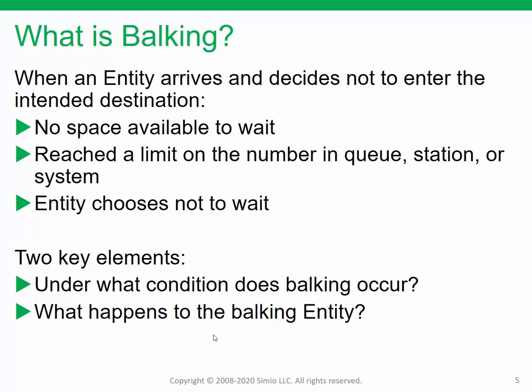Okay, so what exactly is balking? As I said, it's when an entity arrives and decides not to enter the intended destination. And this could be for several reasons. First of all, there could be no space available. The system or the queue could be totally full. The queue could have reached its limit on the number in the queue. Or, like the example I gave before, the line's long enough that you choose not to wait. So there might be room, but you've just made a choice because of the queue length. And finally, the entity could just choose not to wait for a reason that doesn't have anything to do with the queue. It could be a probabilistic decision, it could be the occurrence of some other event, whatever. The basic idea, again, is that an entity arrives and for whatever reasons decides not to enter the intended destination.